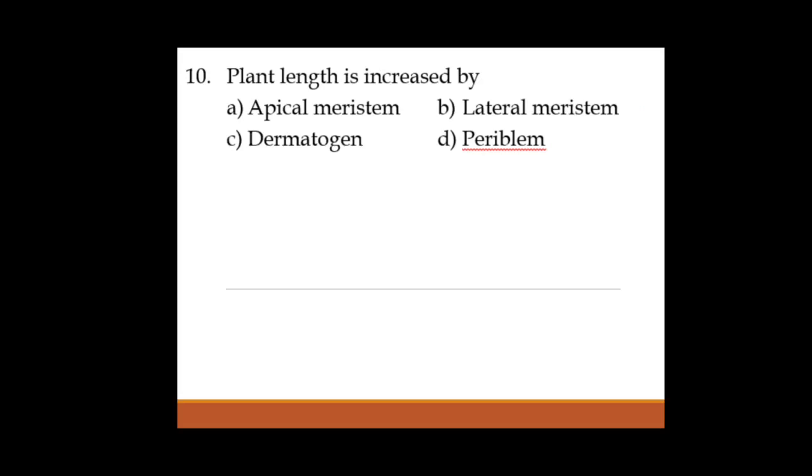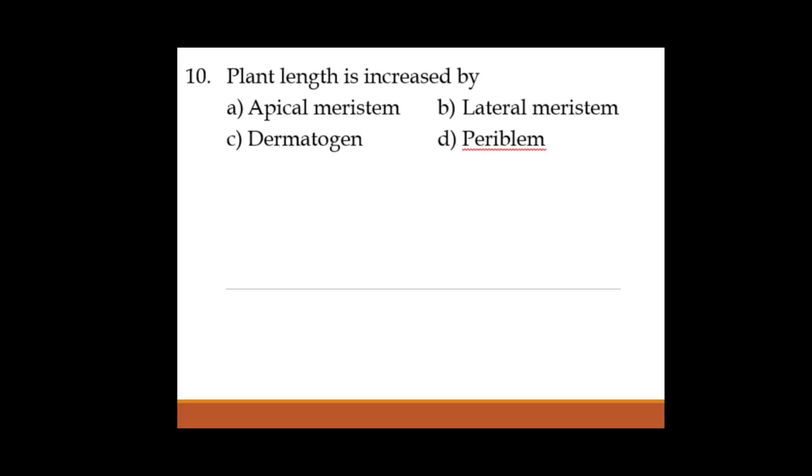Next one, 10th: plant length is increased by apical meristem, lateral, dermatogen, periblem. Now as we know, in plants we have root apical meristem as well as shoot apical meristem. Apical meristem is present at the tip.